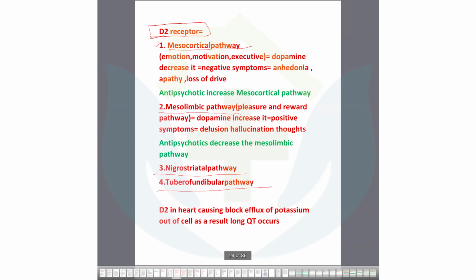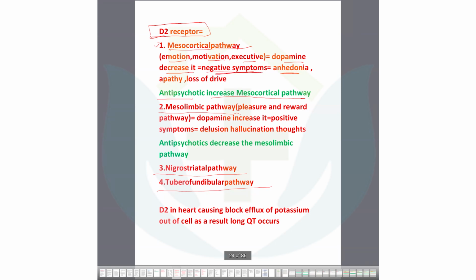So antipsychotics mostly increase the mesocortical pathway effect. What is the function of the mesocortical pathway? Look, the mesocortical pathway deals with emotion, motivation, execution. Dopamine usually drives it, so if you block the dopamine, activity decreases, and this produces the side effect of negative symptoms for a patient.